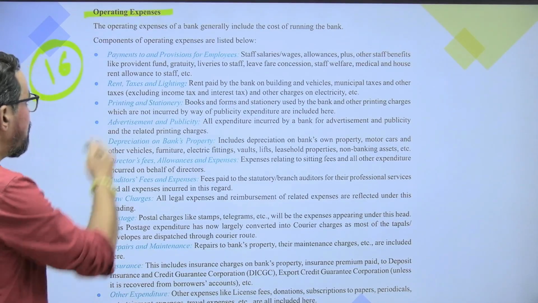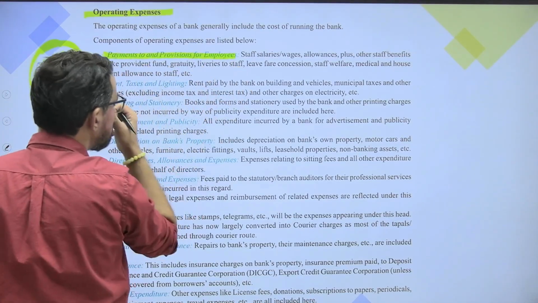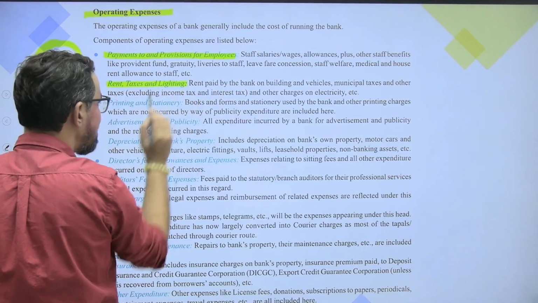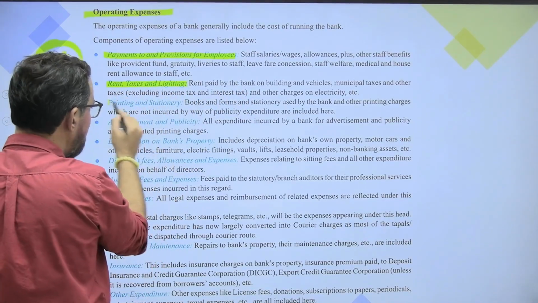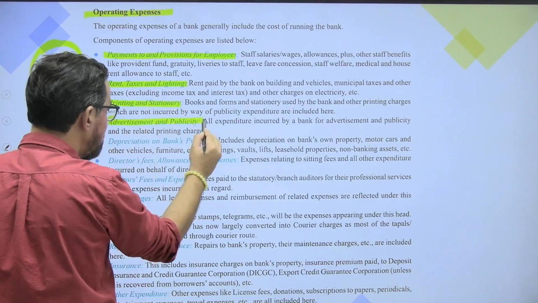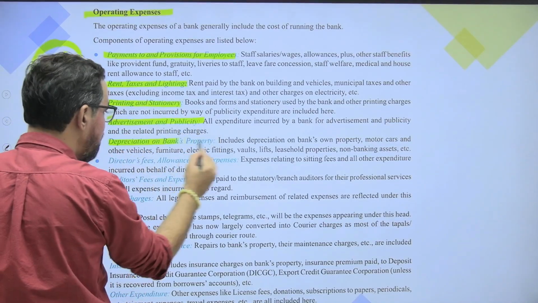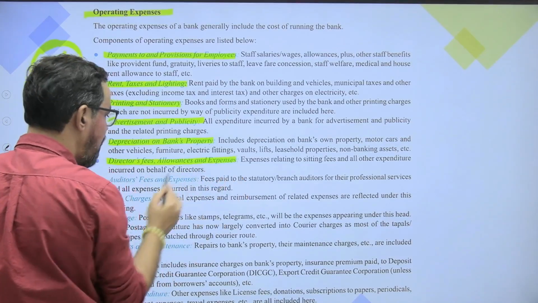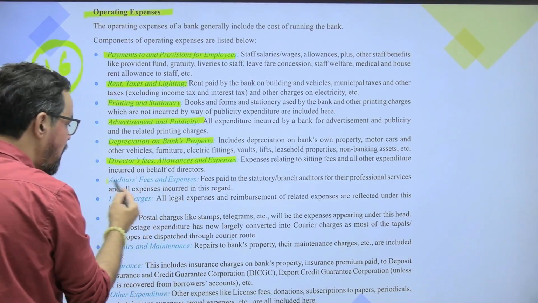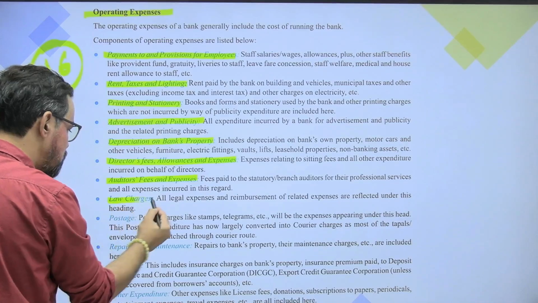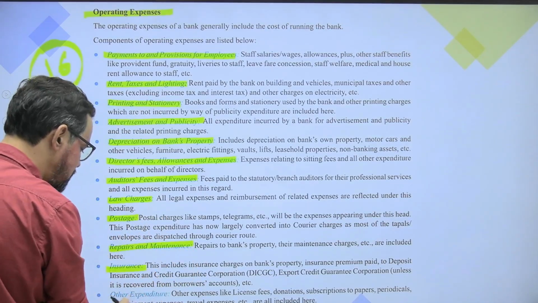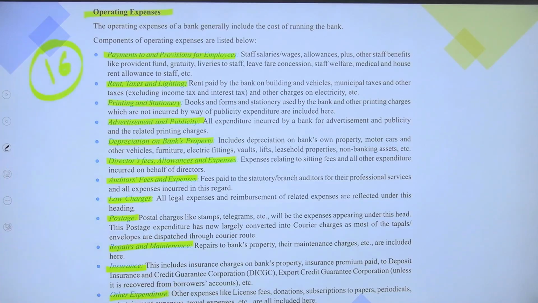So payments to and provisions for employees, rent, taxes and lighting, printing and stationery, advertisement and publicity, depreciation on bank property, director fee, allowances and expenses, auditor's fee and expenses, law charges, postage, repair and maintenance, insurance, other expenditure. So these are the major heads under the operating expenses. Okay?